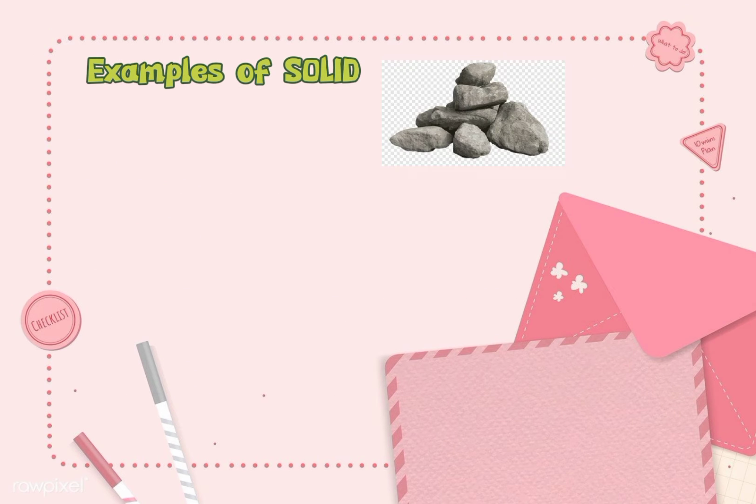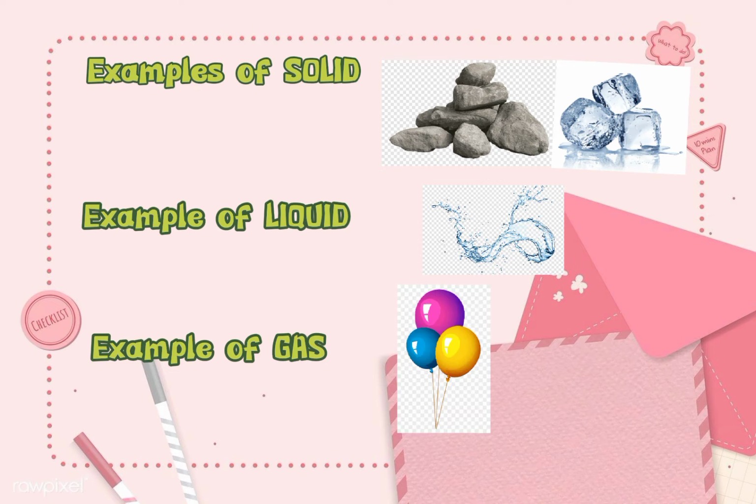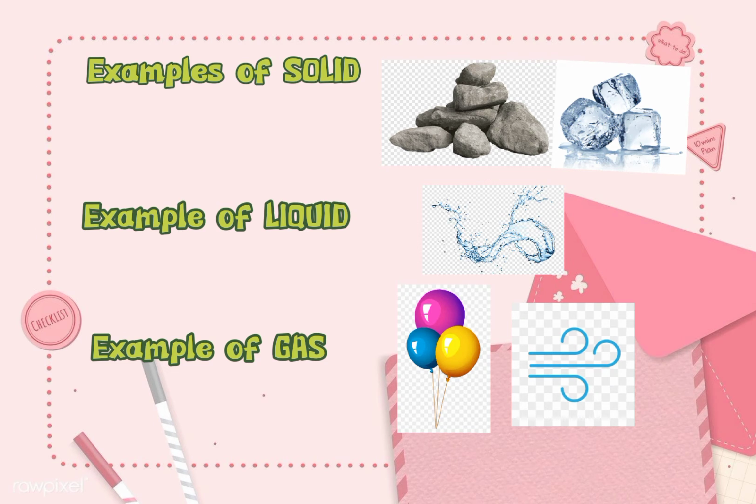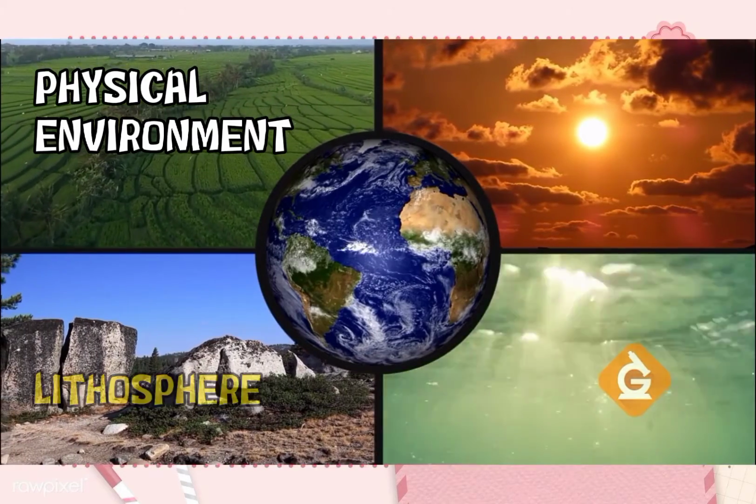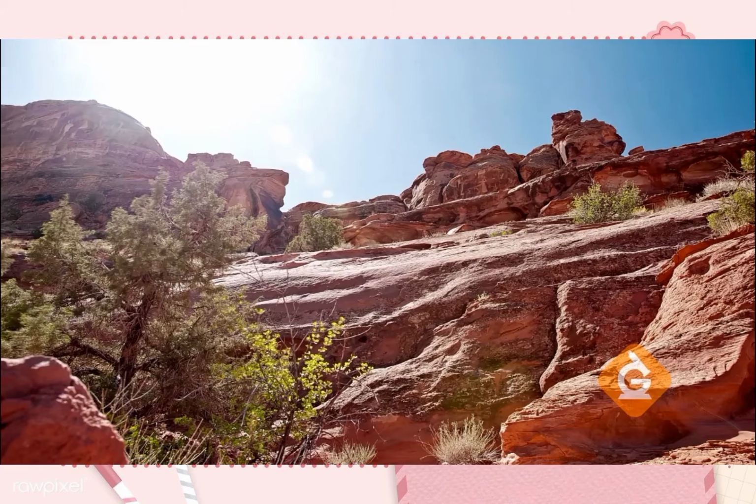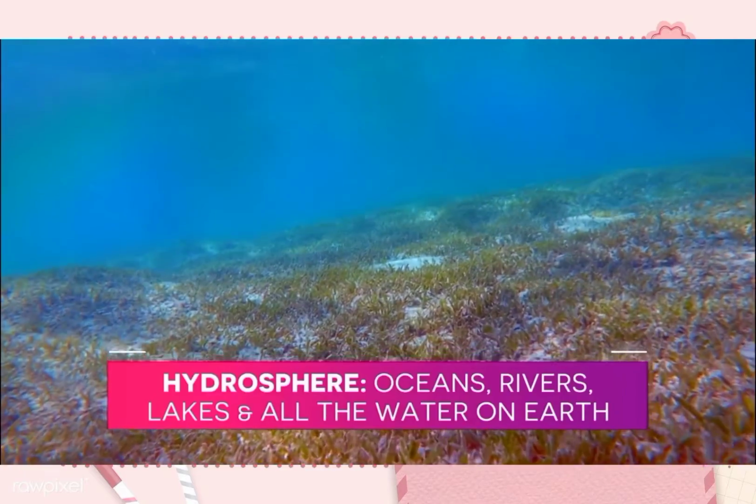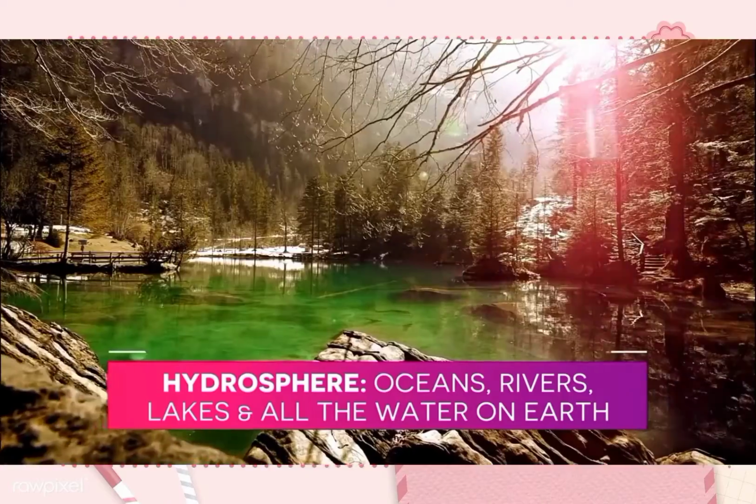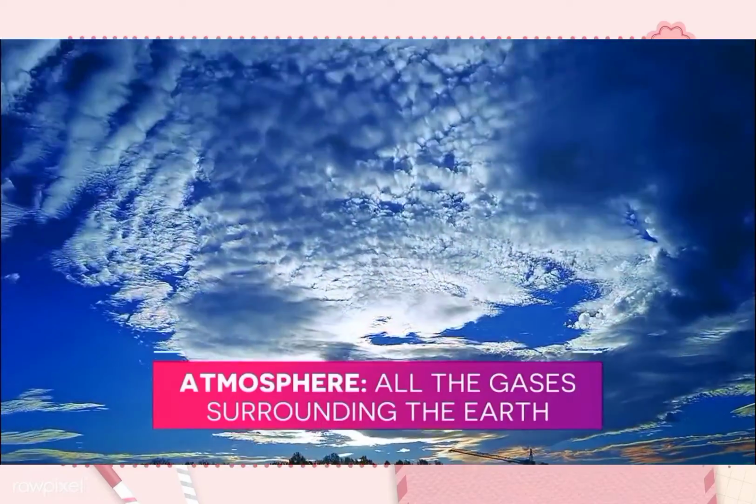Examples of solids are rock and ice. An example of liquid is water. Examples of gas are oxygen, air, or carbon dioxide. The physical environment represents the following spheres: lithosphere, hydrosphere, and atmosphere. Lithosphere refers to the solid rocky crust that covers the entire planet. The hydrosphere refers to the most important resource, which is water. And atmosphere refers to the air that surrounds the Earth.